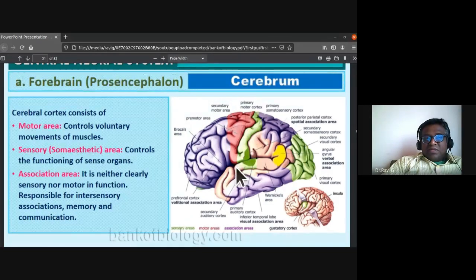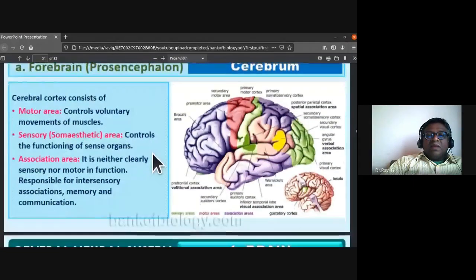Then they also consist of the sensory area, the somatosensory. You can notice the sensory or somesthetic area. The cerebral cortex consists of the sensory or somesthetic area. They control the functioning of sense organs.